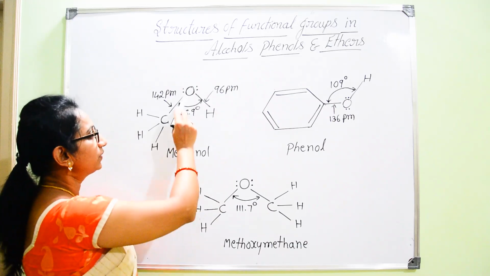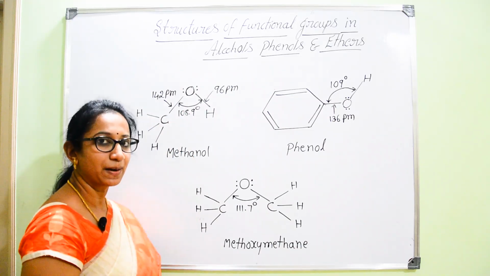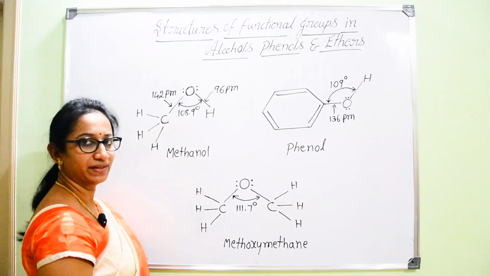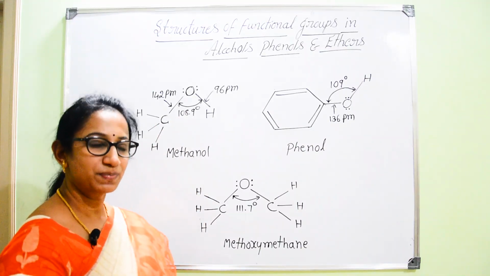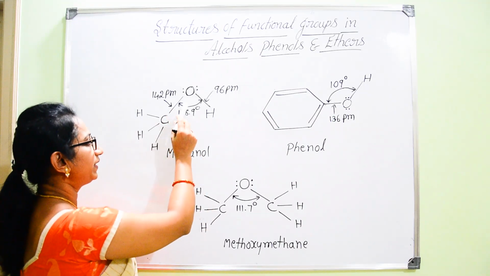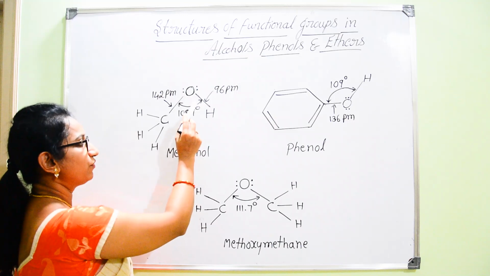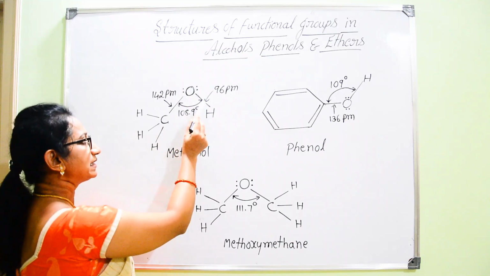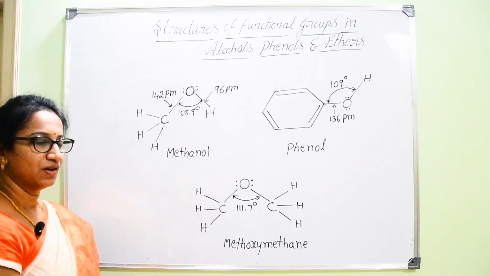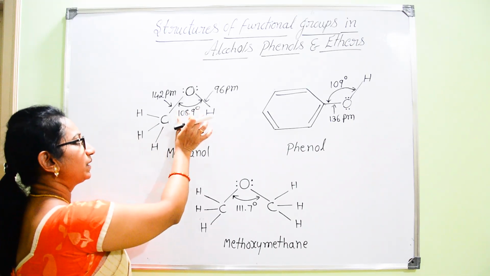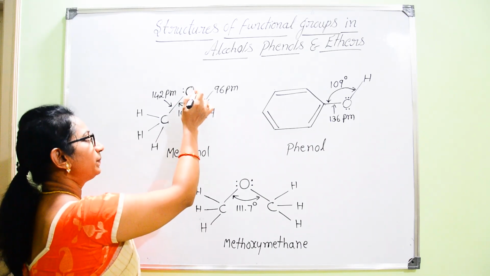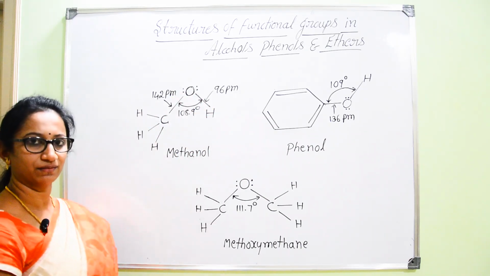Already you know about the bond angle in sp3 hybridized orbitals. There will be exactly 109 degree 28 minutes bond angle for sp3 hybridized orbitals. But in this case, there is a slight deviation in the bond angle. Instead of 109 degree 28 minutes, it is a little bit compressed to 108.9 degree. That deviation from the normal tetrahedral bond angle is due to the presence of the lone pairs of electrons.